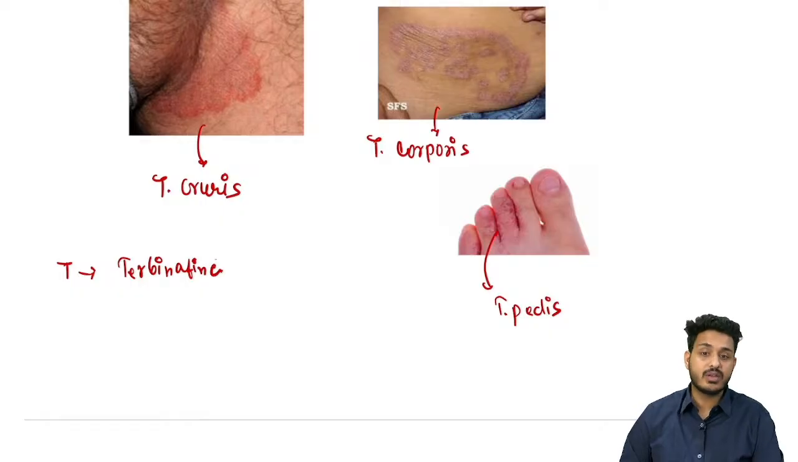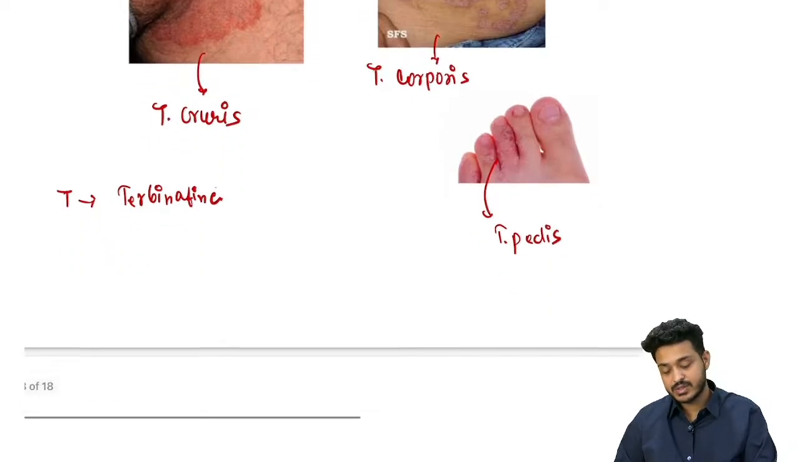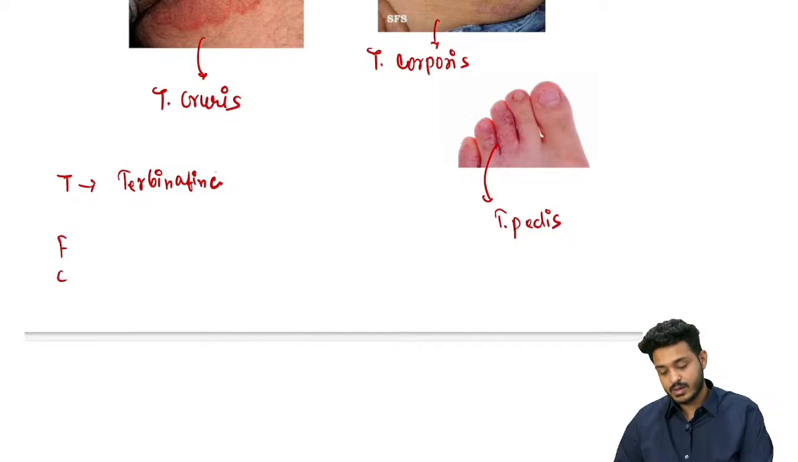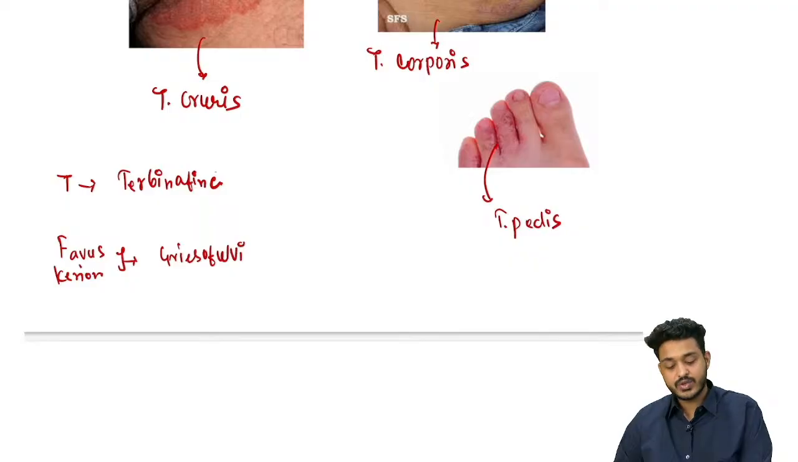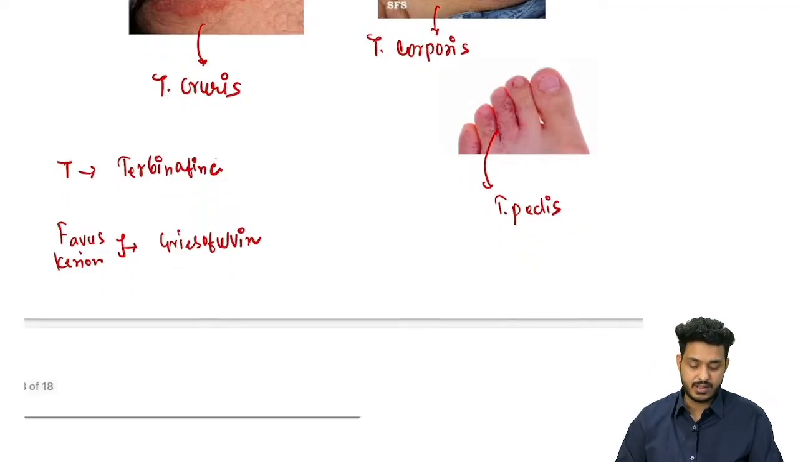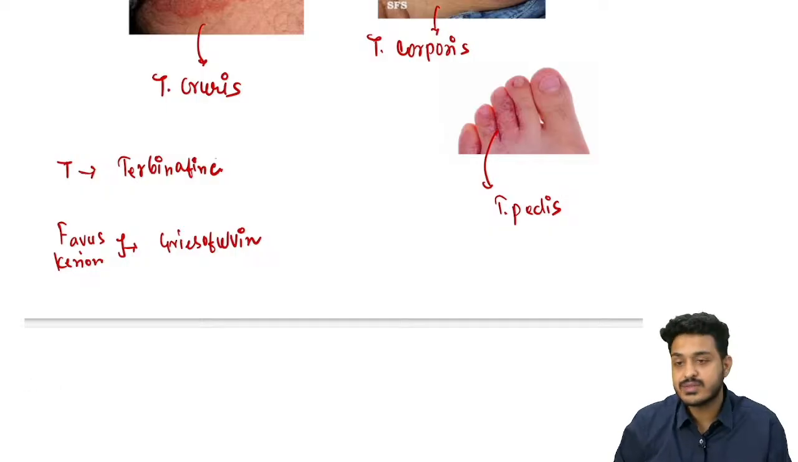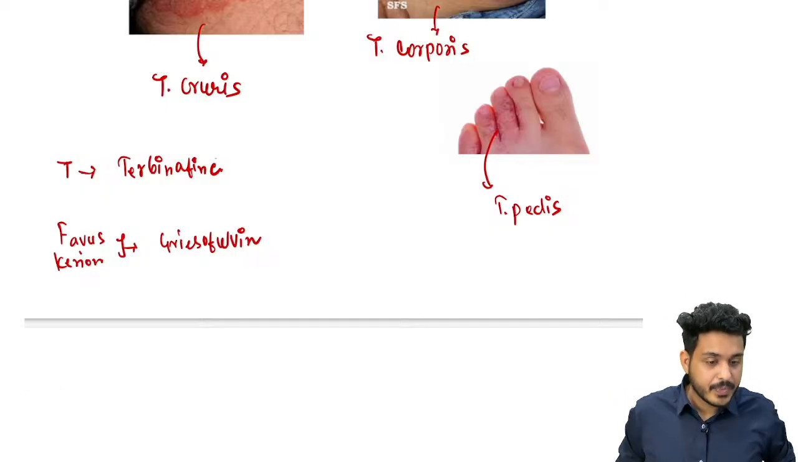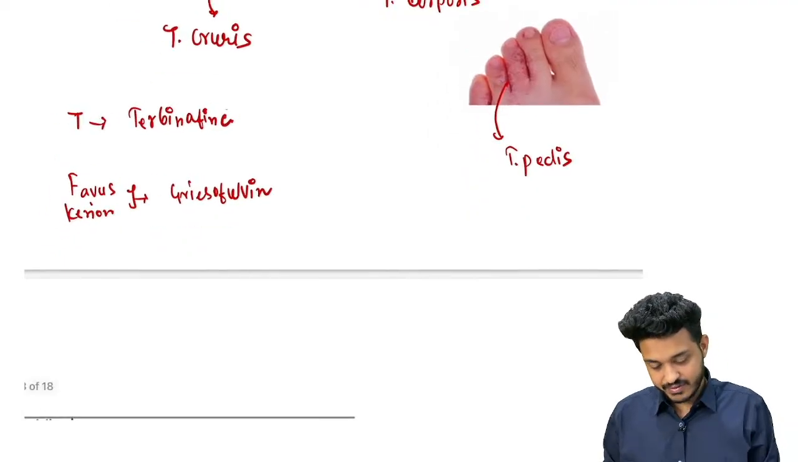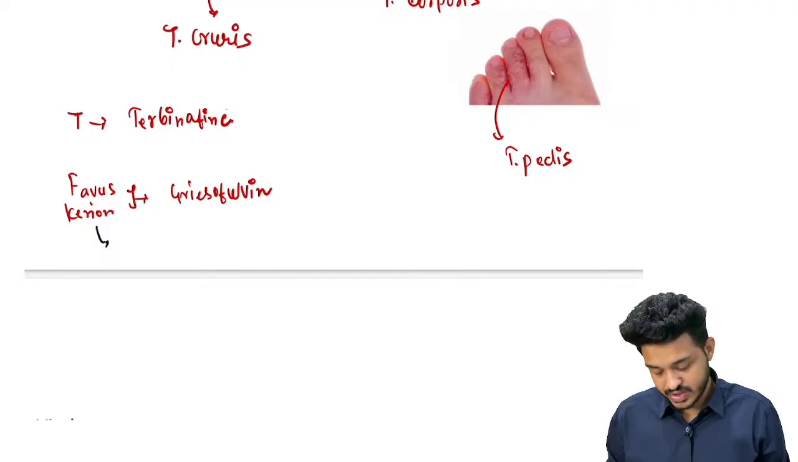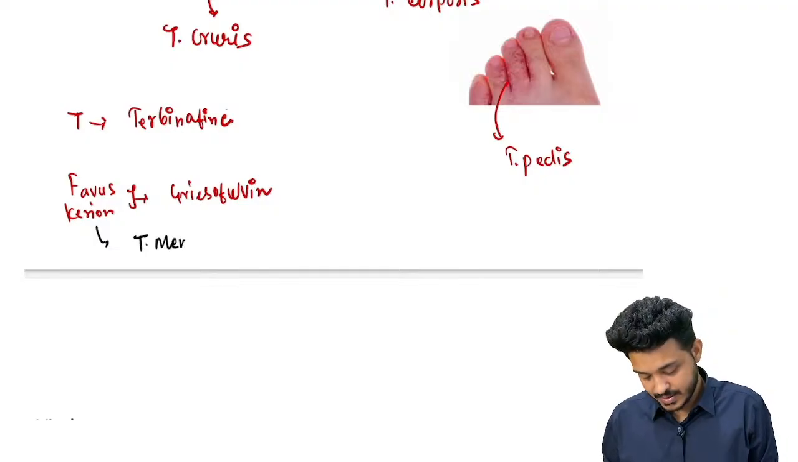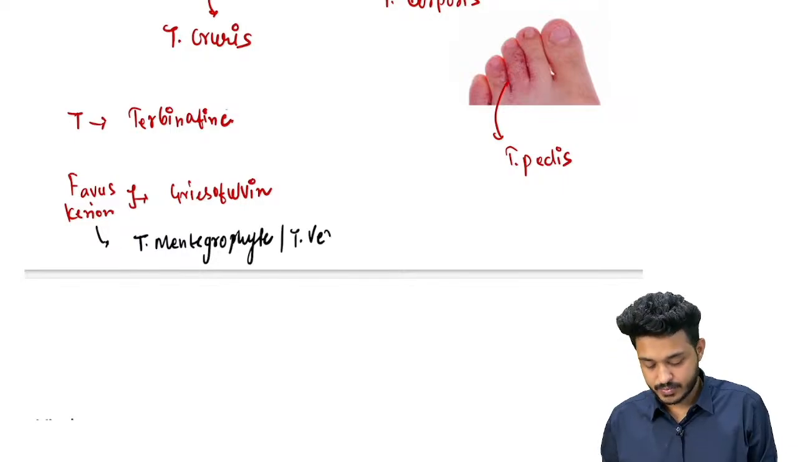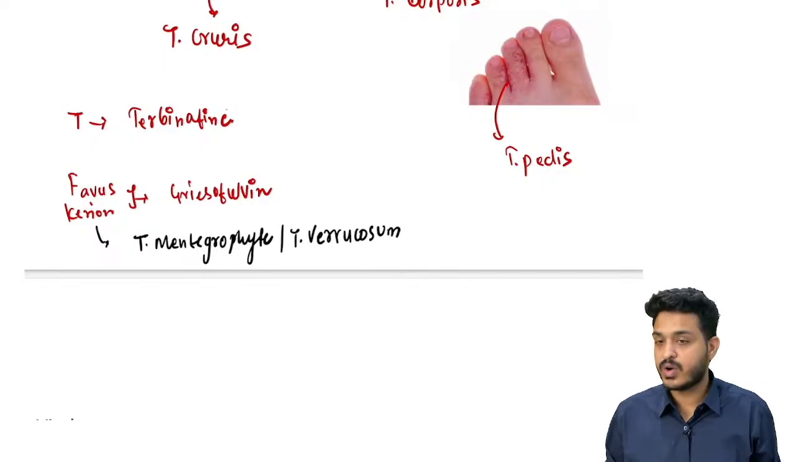We can also use azoles, but remember for tinea capitis, head infections like Favus or Kerion, right? For Favus or Kerion, we are going to use what? Griseofulvin, because it has high keratin affinity, and the head will be having more keratin, so griseofulvin will be acting better, right? In Favus and Kerion, just remember that the causative agent for Kerion also is going to be Trichophyton mentagrophytes or Trichophyton verrucosum, right? These are the important points, right?